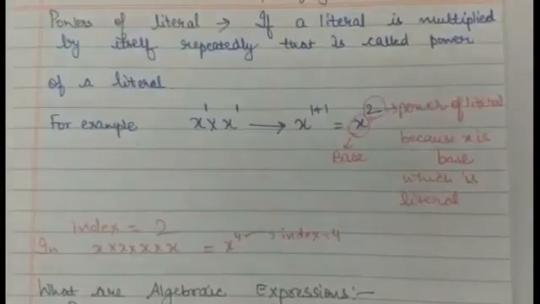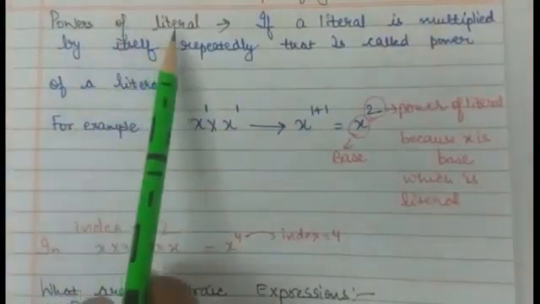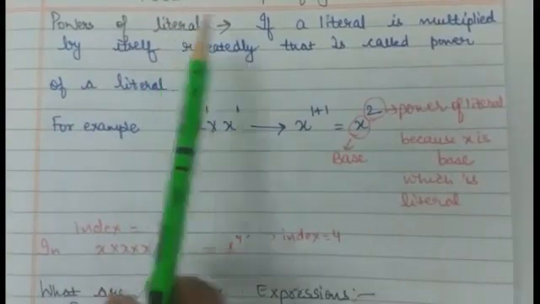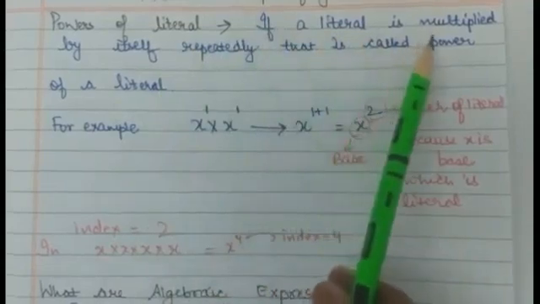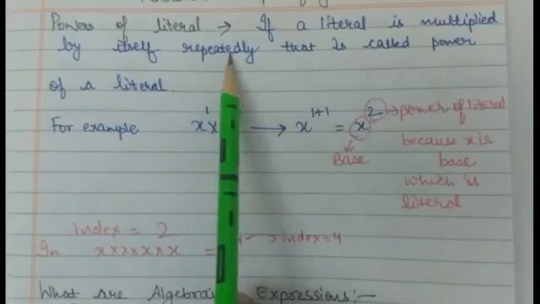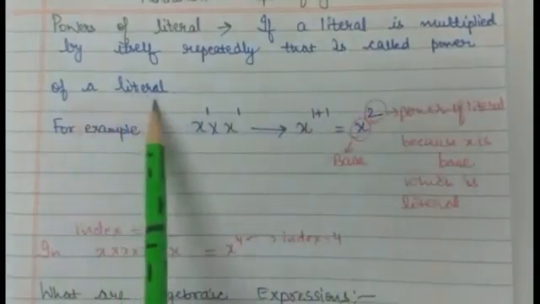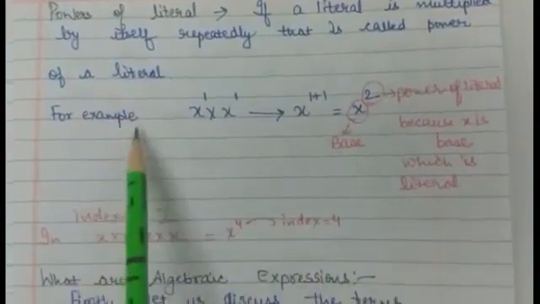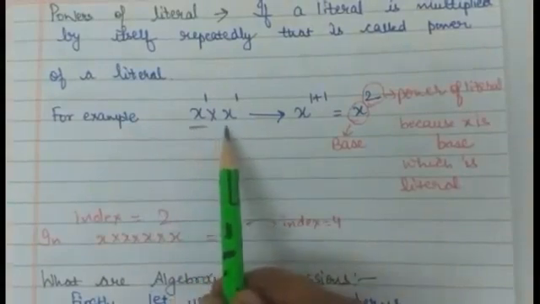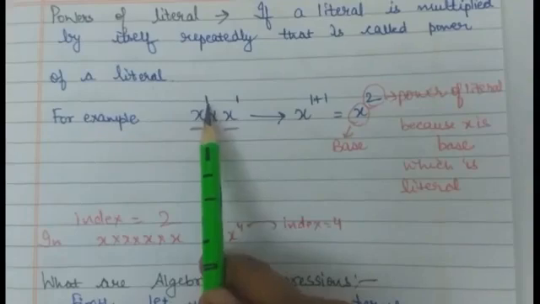Now let us discuss what is the power of literal. Literal means variable. If a literal is multiplied by itself repeatedly, that is called the power of literal. For example, here I am writing x multiply x. What is the power of x? 1.